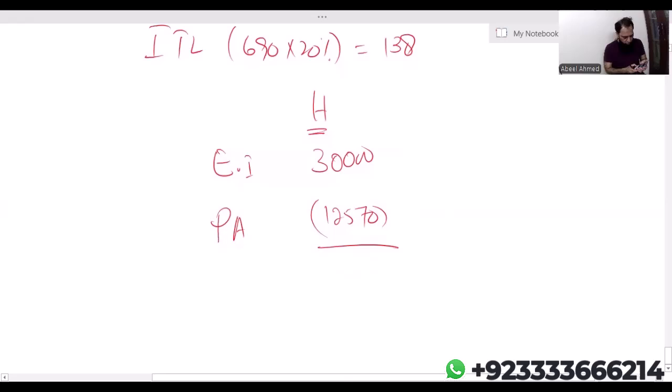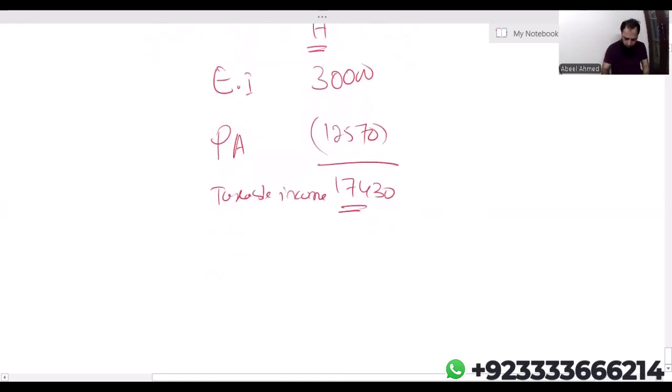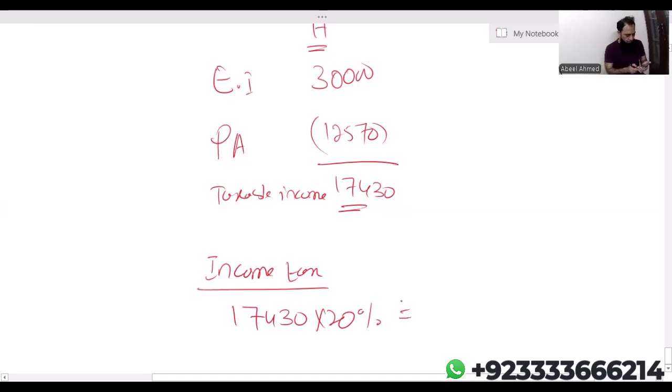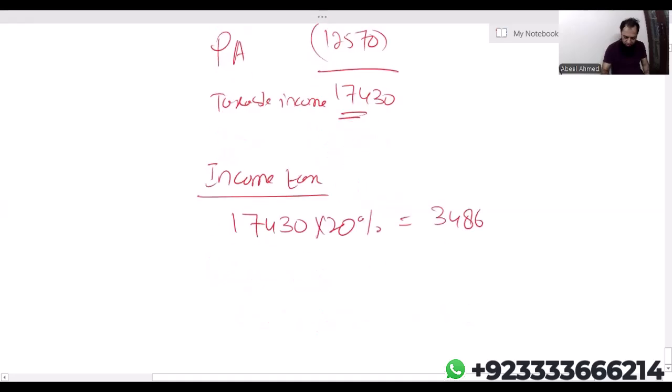So 30,000 minus 12570, so taxable income is 17,430. You have to follow the presentation which I have taught you. So this is the taxable income. Simply, let's calculate income tax. 17,430 into 20%. I'm getting 3486.